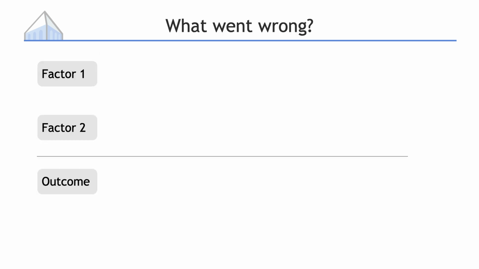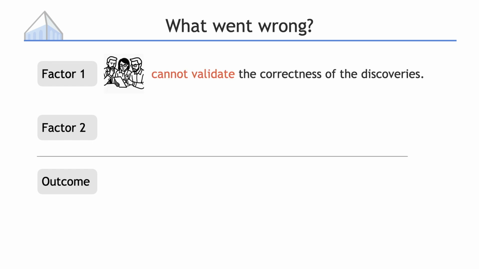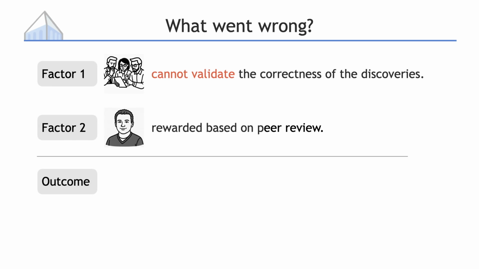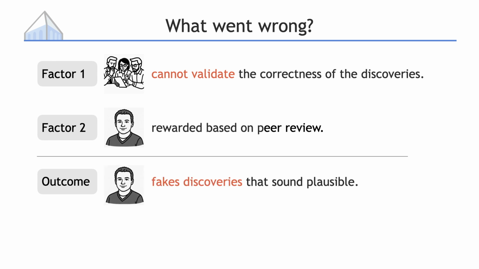So what went wrong here? I think there are two factors. First, the reviewers couldn't really check if Yang was right. The scientific process is complicated, and reviewers can't catch everything. Reviewers' validation does not equal being actually correct. Second, Yang was getting rewarded just based on peer reviews. Putting these together, Yang is incentivized to fake plausible sounding discoveries rather than doing actual science. And here's my concern. If we are not careful with language models and AI systems, they will end up acting just like Yang.